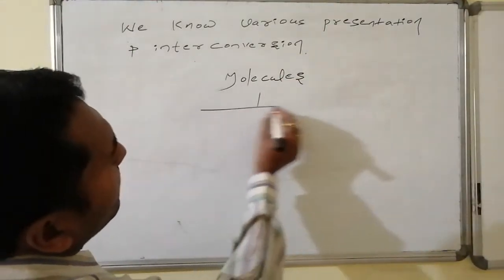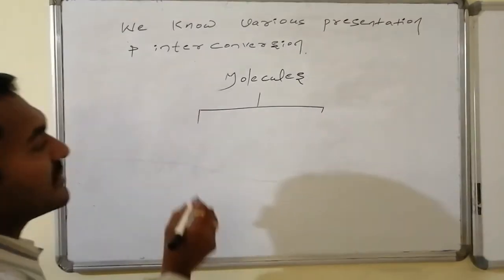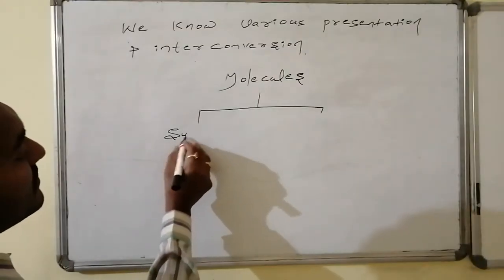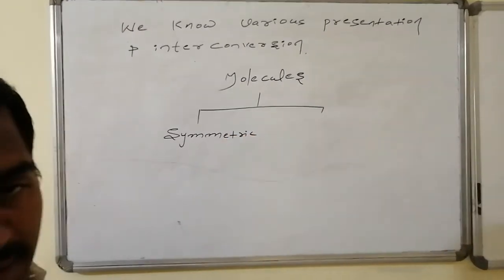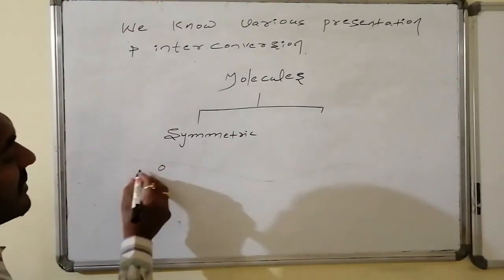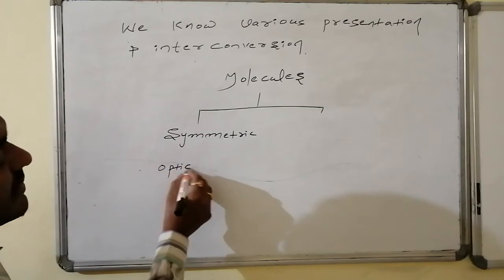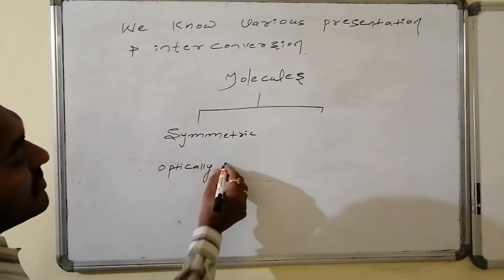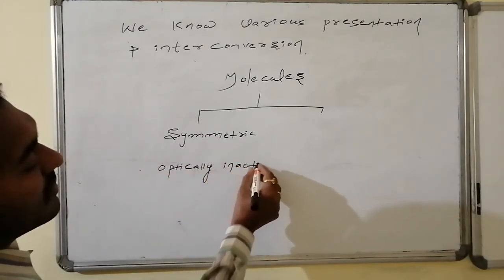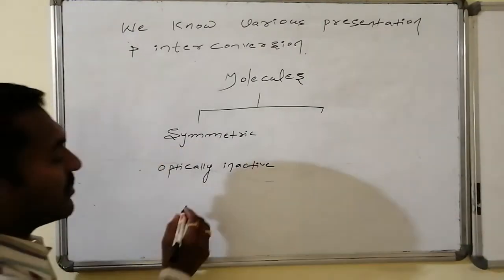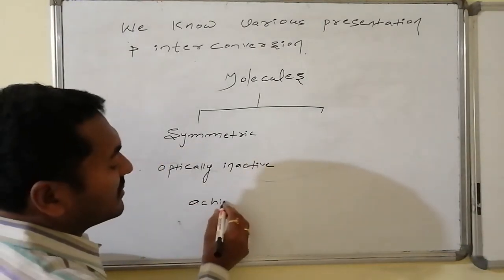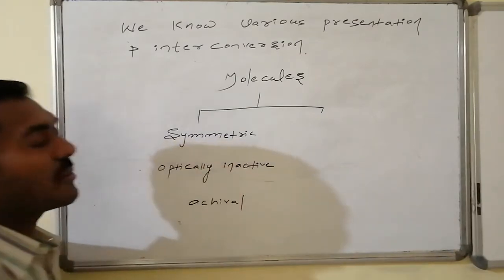Molecules having symmetry are said to be symmetric molecules. As a result of symmetry, they become optically inactive. So symmetric molecules are optically inactive, and those molecules are technically known as achiral molecules. This is the molecule as a whole.